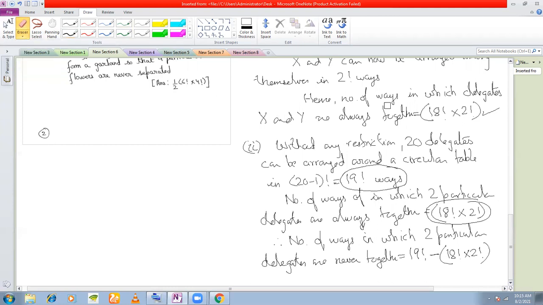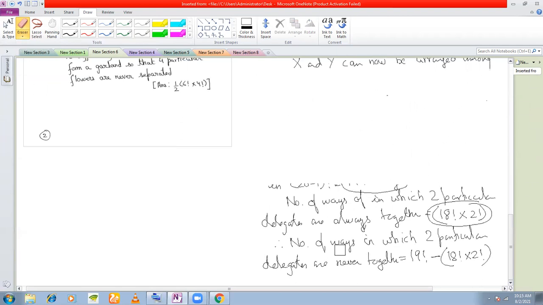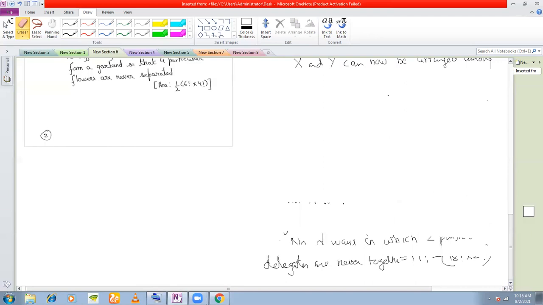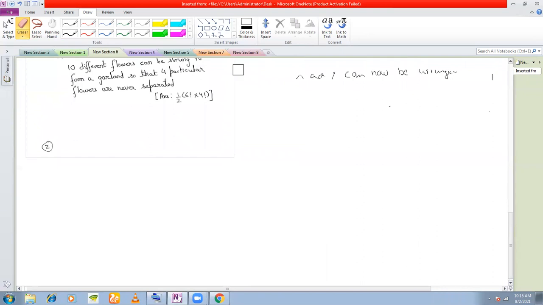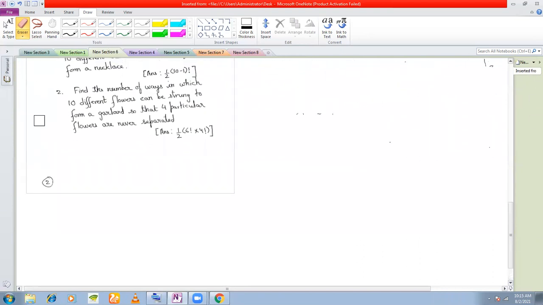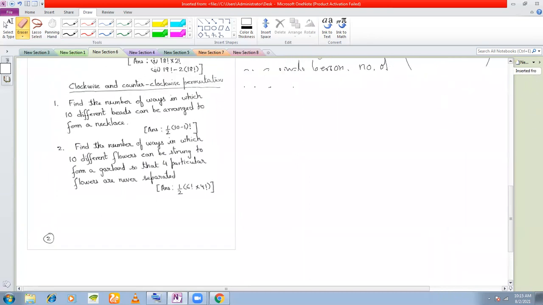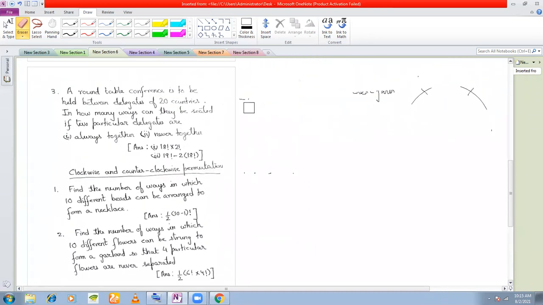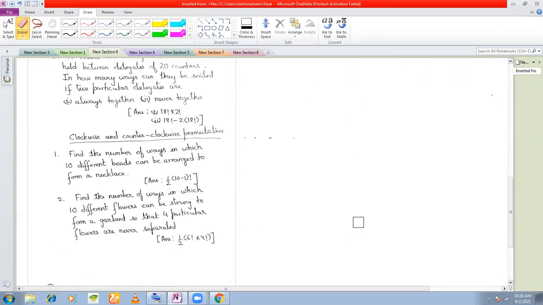Okay. We now move on to a special case of circular arrangement, that is clockwise and counterclockwise arrangements. Till now, whatever we have done, if you remember, we were arranging ABCD. We were distinguishing between clockwise and counterclockwise, whichever way you start. If you start in a clockwise manner, you get one arrangement. You start in an anti-clockwise manner, you get another arrangement, isn't it?